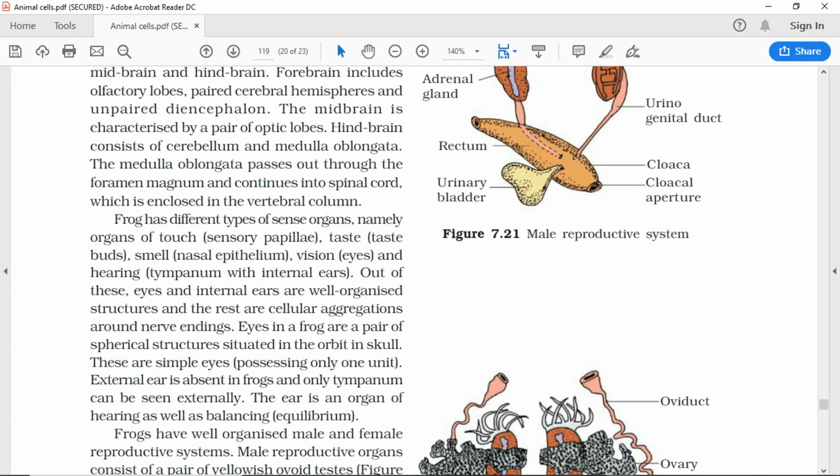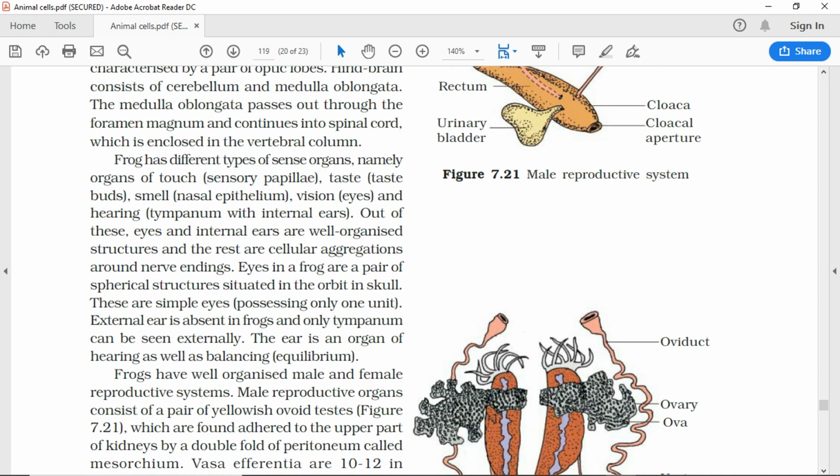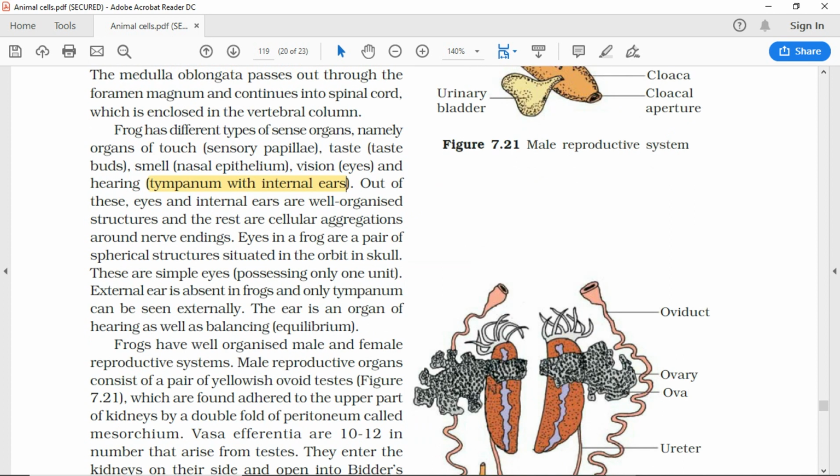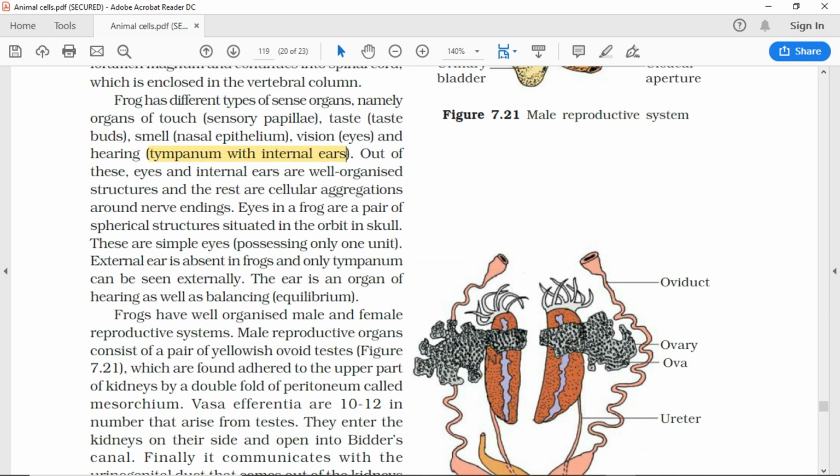Frog has different types of sense organs, namely organs of touch, sensory papillae, taste buds, smell, nasal epithelium, vision, eyes, and hearing, tympanum with internal ears. Out of these, eyes and internal ears are well organized structures and the rest are cellular aggregations around nerve endings.